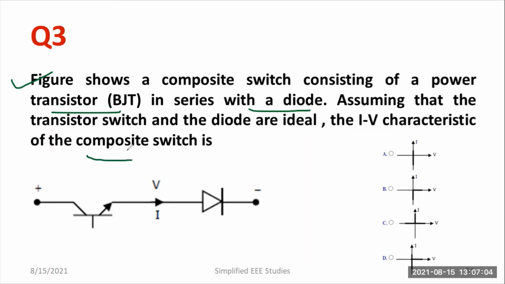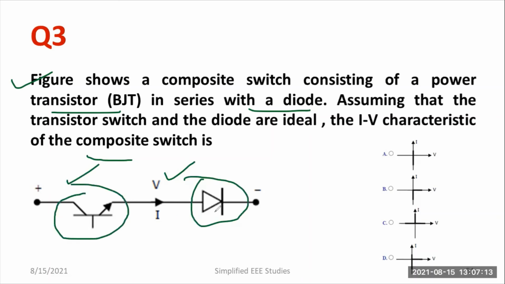Composite means combination of more than one switch. That means the diode, power diode will act as one switch. And this is actually the power diode, and this will be the power transistor. So what might be the characteristics? Remember that it will operate in the first and second quadrant. So I have to go ahead with C. Option C is the correct answer.